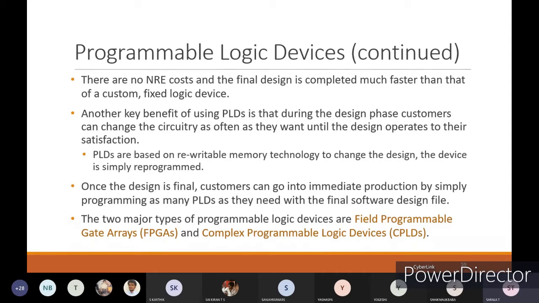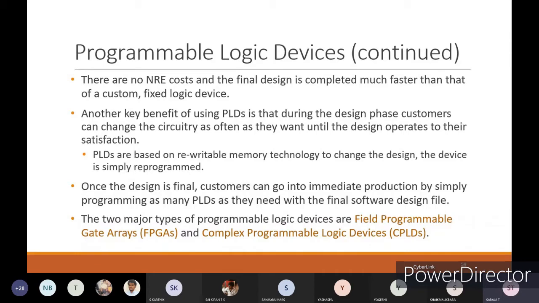You will get the proper function with respect to that. If you are not getting the proper result with the first design, you can change it to the next design, but you are not changing any hardware. You are changing only the interconnections with respect to the program. That's it. For that reason, you won't have any NRE cost before giving it to the market. You won't get any non-recurring cost.